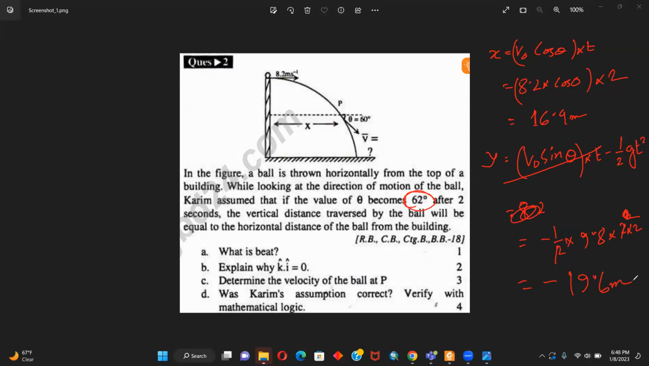That is, after 2 seconds, the vertical distance and the horizontal distance won't be the same. And again, you could see that the 62 degrees is not even needed here. So there might be values which are not needed but still given.